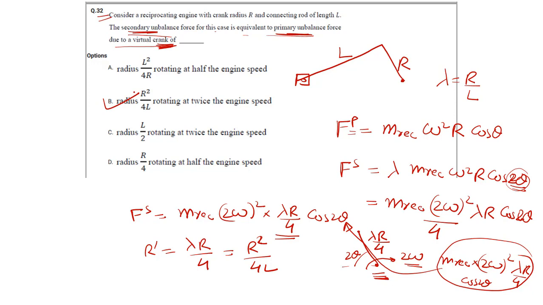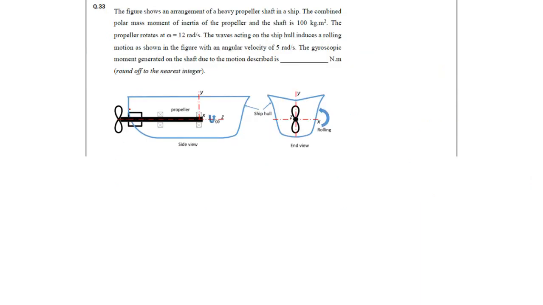We'll move to the next question now. The figure shows an arrangement of a heavy propeller shaft in a ship. The combined polar mass moment of inertia I is given, I equals 100. So see how I am approaching the questions. Please try to observe that as well. I am reading line by line and writing the data. It's the same way you have to do in the question paper or examination hall.